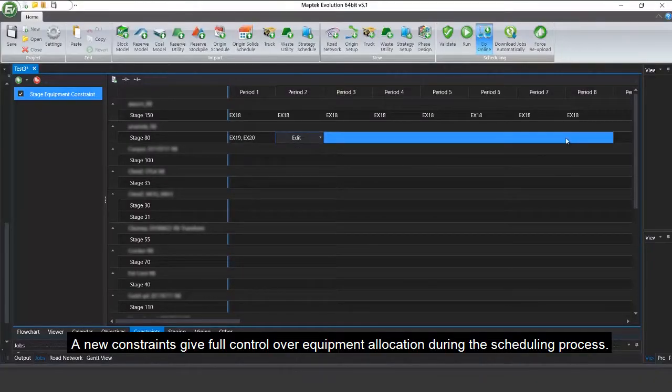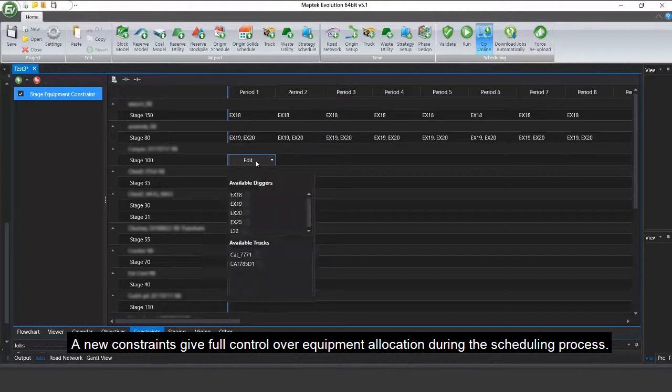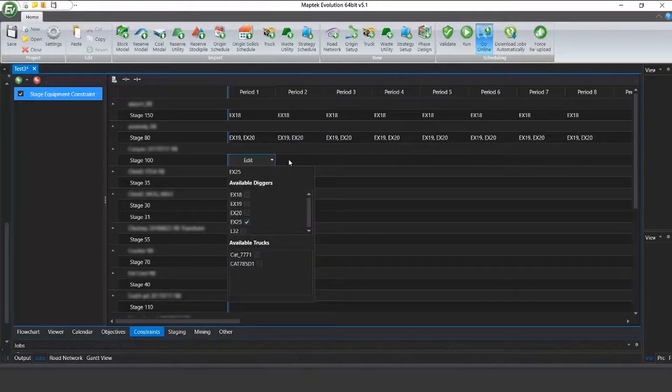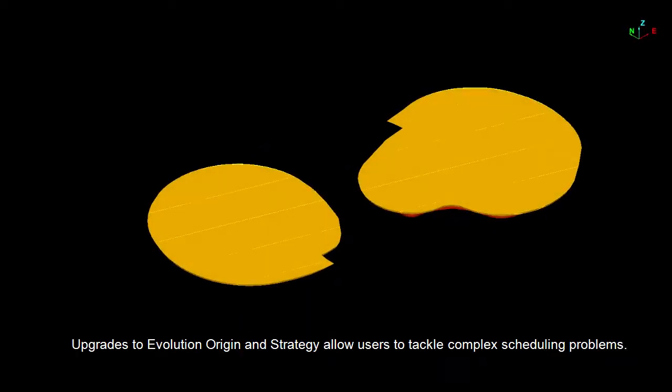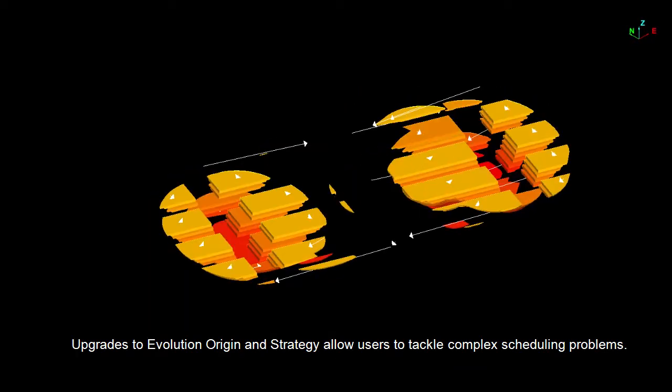New constraints give full control over equipment allocation during the scheduling process. Upgrades to Evolution Origin and Strategy allow users to tackle complex scheduling problems.